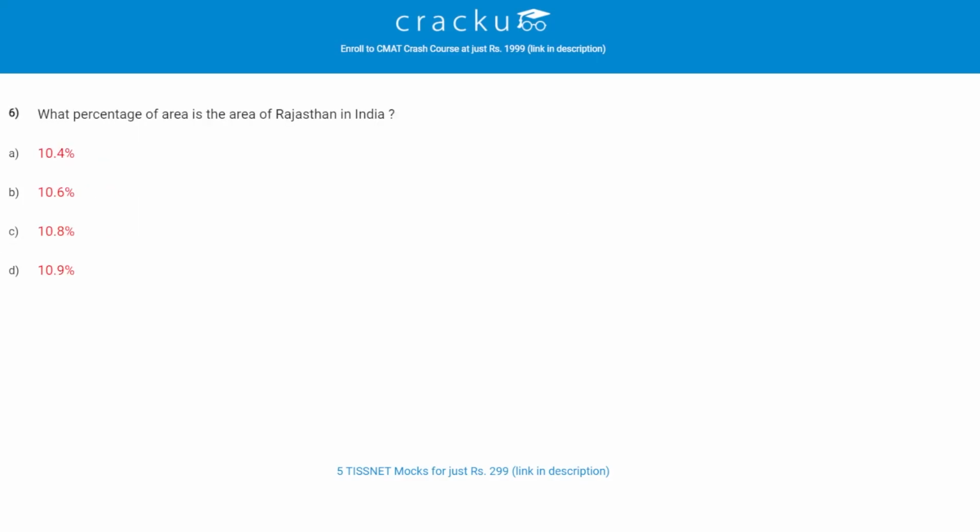Let's check the next question. What percentage of area is the area of Rajasthan in India? The correct answer is 10.4%. It covers around 342,239 square kilometers.